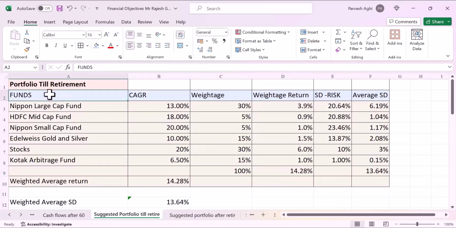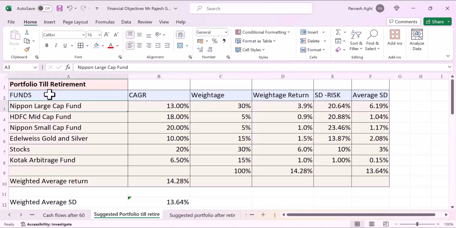So the first column talks about the funds where he's going to invest his money, and what is the CAGR, that is the compounded annual growth rate, which the fund is presently generating. And then the weightage of investment, how much money he's going to invest in each scheme. Like, in this fund he's going to invest 30%. So this is the weighted average return which he's going to get. And then the risk which he's assuming by investing in these funds. It is measured in standard deviation, and this is the average risk, the portfolio risk.